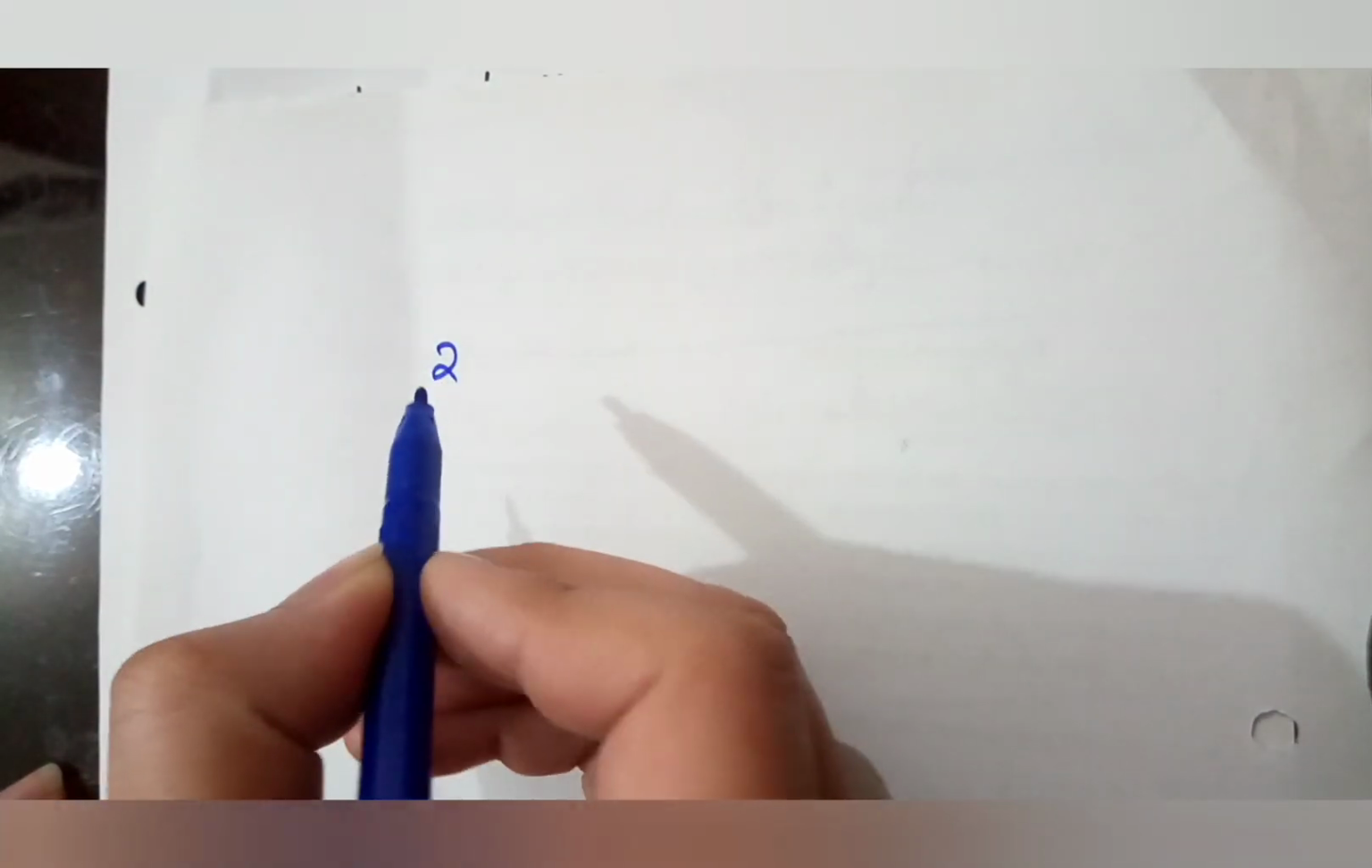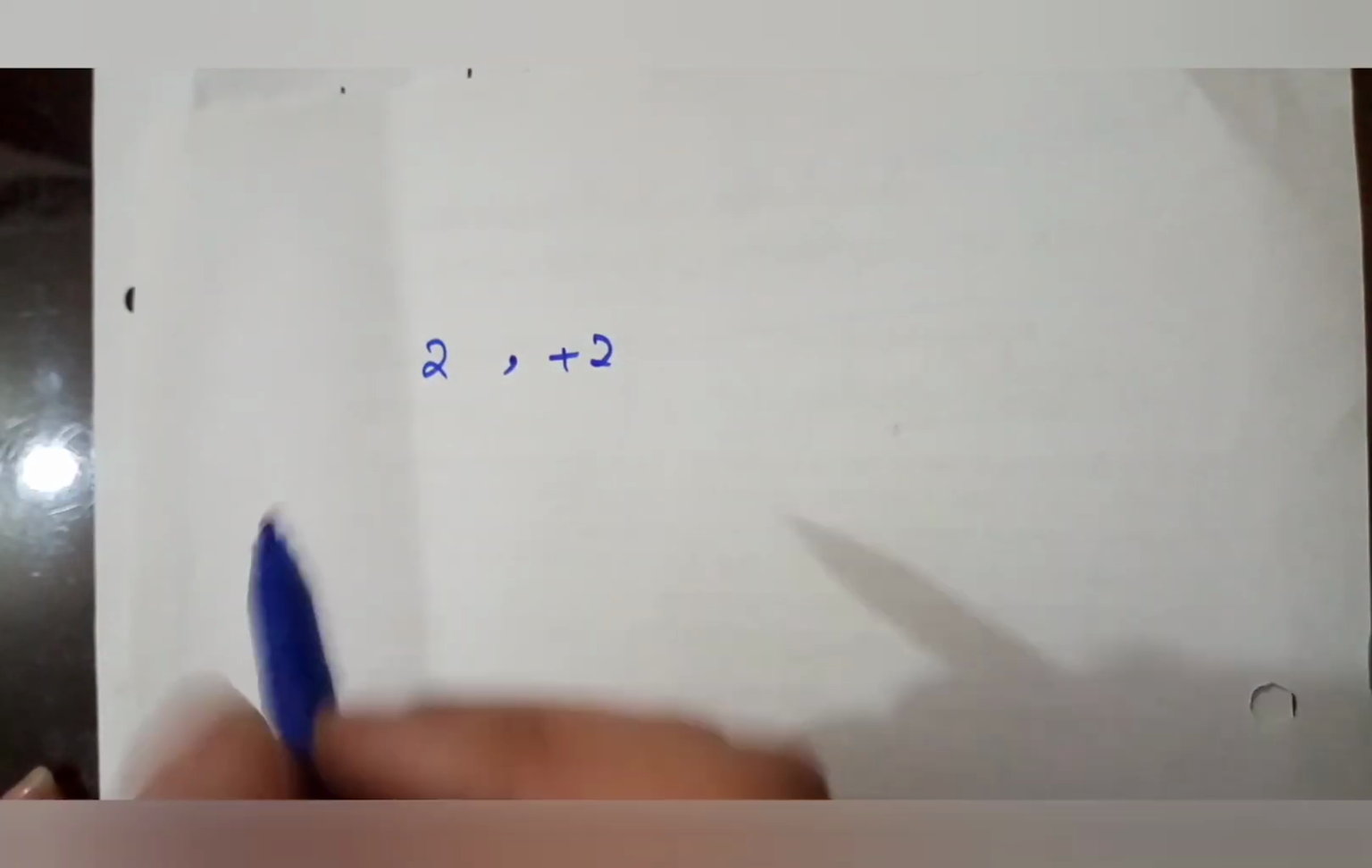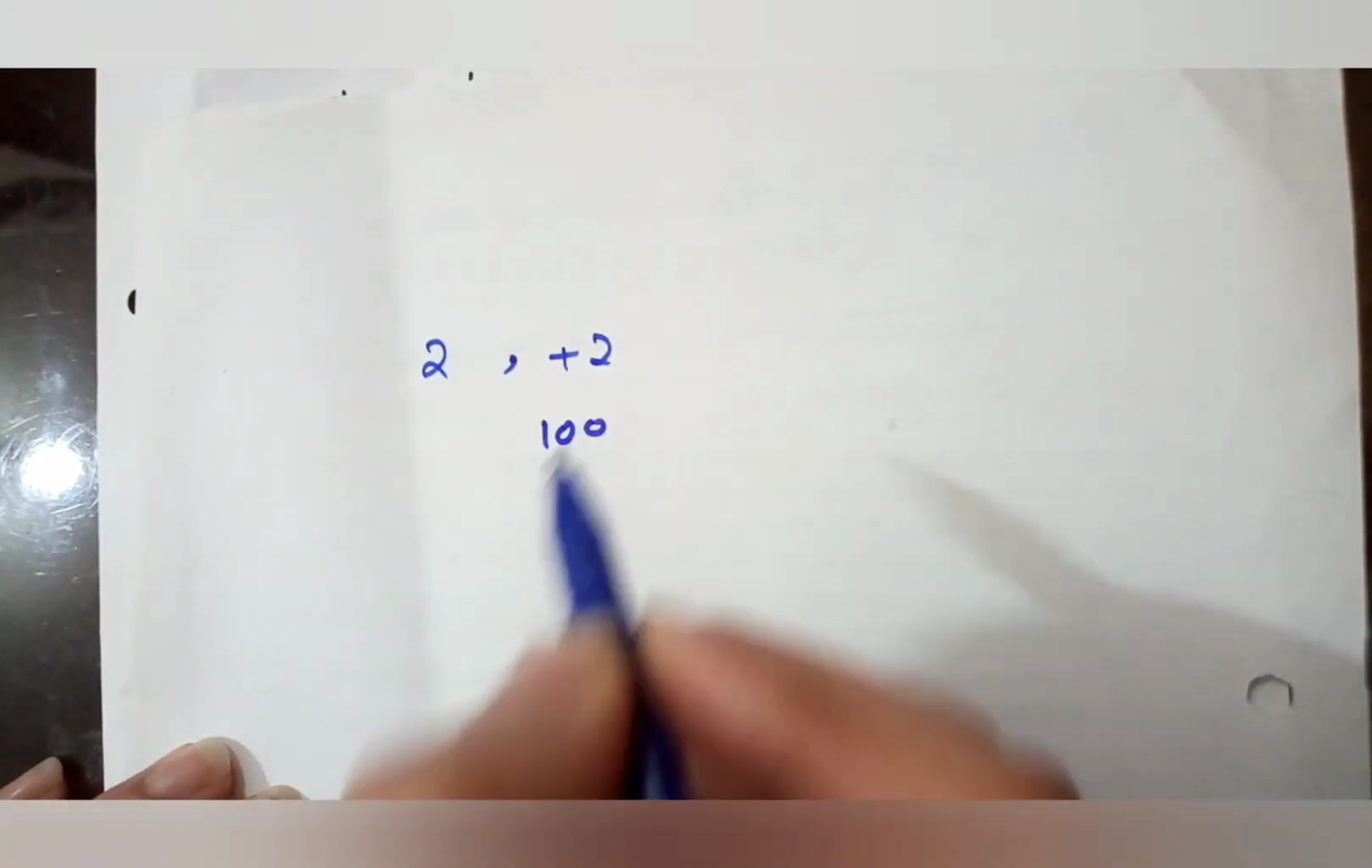First of all, I'm talking about positive. Positive means something that has a positive sign, a plus sign, or writing the plus is not necessary. Suppose I'm writing the number 2, there is no sign, which means there is a plus sign, so it is a positive number. If I write plus 2, again it is a positive number. Then 100, a positive number.